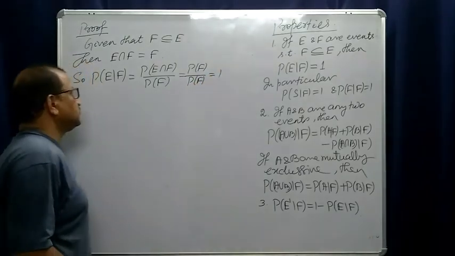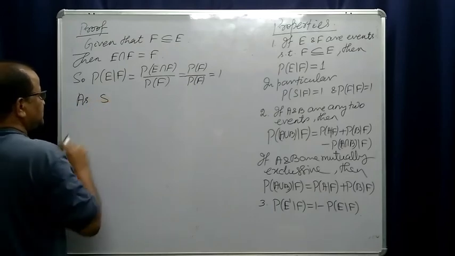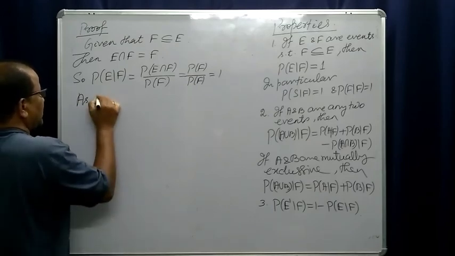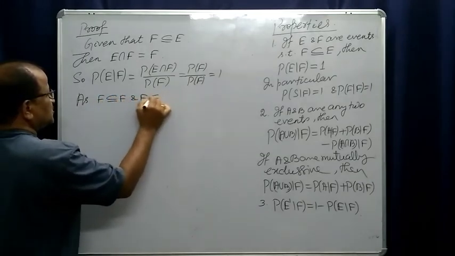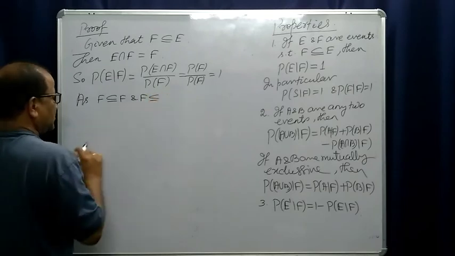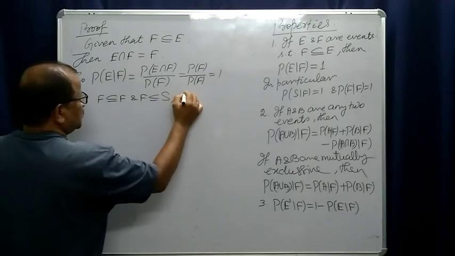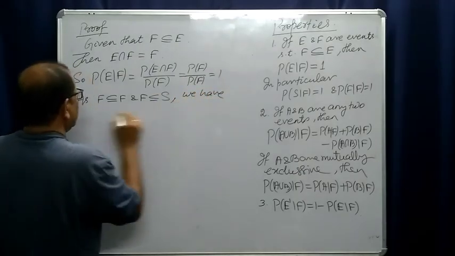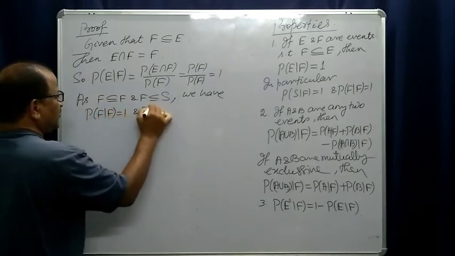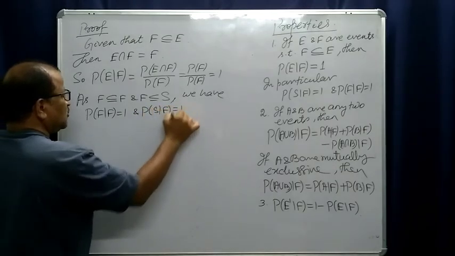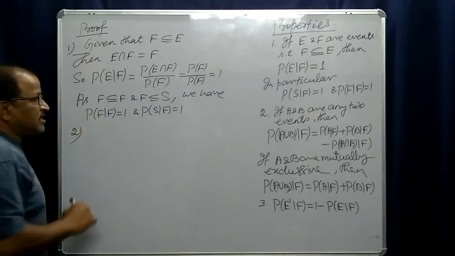This is 1. As F is a subset of E, F is a subset of F, and F is also a subset of S. So we have probability of F condition F is equal to 1 and the probability of S condition F is also 1. So let us have one proof. Let us prove the second one.